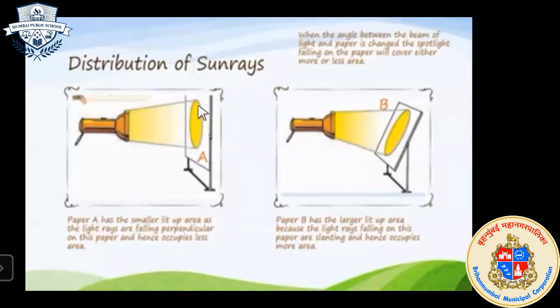That is why it occupies less area. Why? Because sun rays fall in a straight line. Sun rays are falling in a straight line on paper A. That is why it occupies less area.